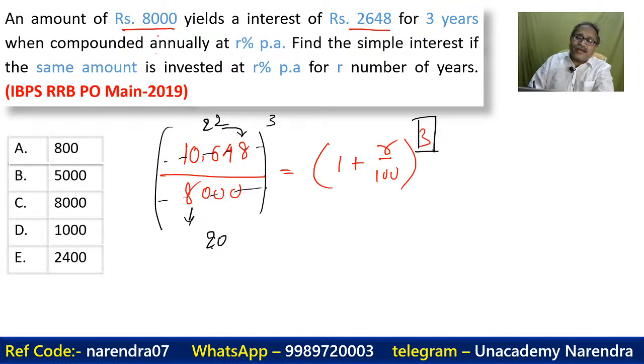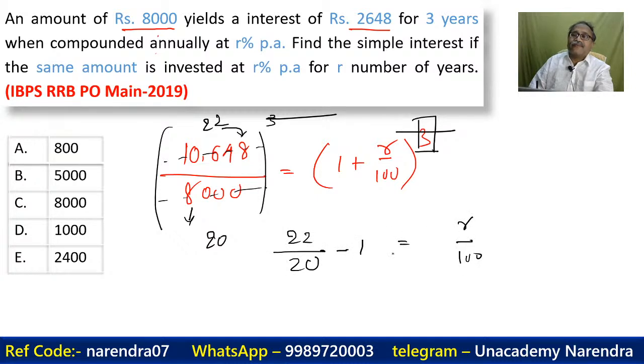So 22 by 20 to the whole power 3 is equal to 1 plus R by 100 to the whole power 3. Now the powers get cancelled. That is 22 by 20 minus 1, equal to R by 100.